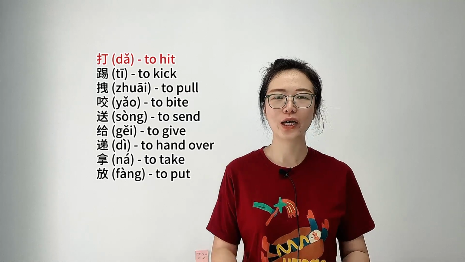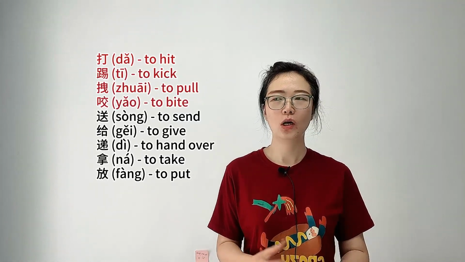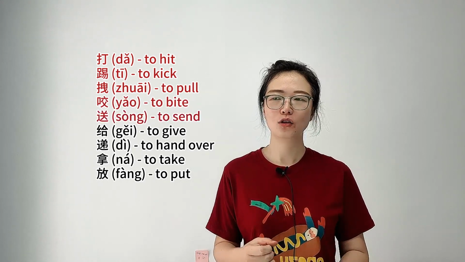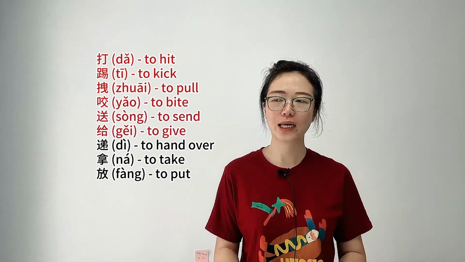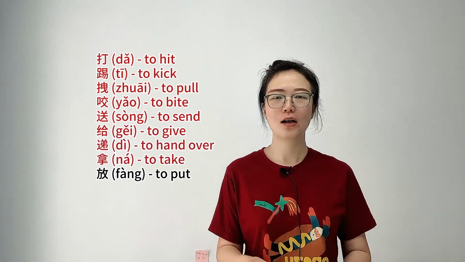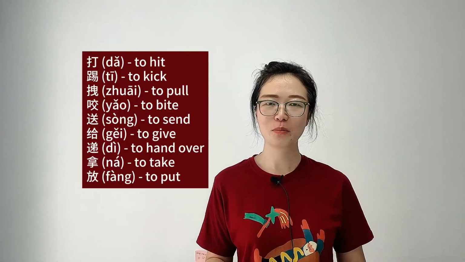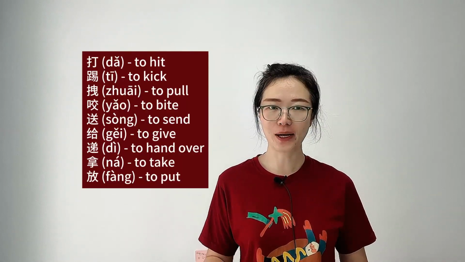If you are a beginner, just think of it this way. The verb of the 把 sentence is best to be an action word produced by the body, such as 打 to hit, 踢 to kick, 拽 to pull, 咬 to bite, 送 to send, 给 to give, 递 to hand over, 拿 to take, 放 to put. And here is a question. Do you think a bare verb can be used directly in a 把 sentence?